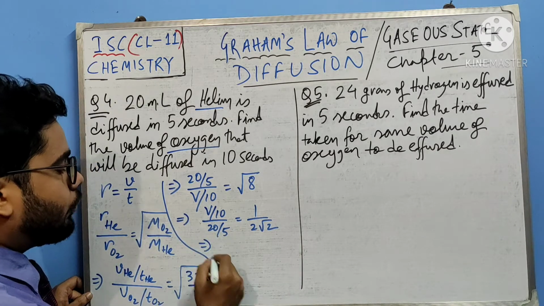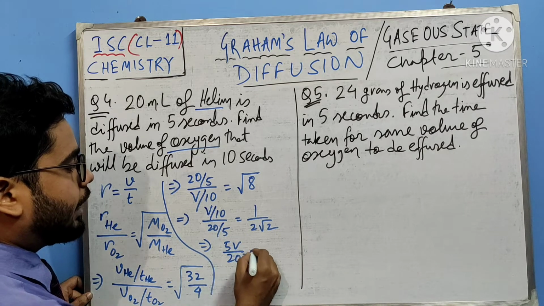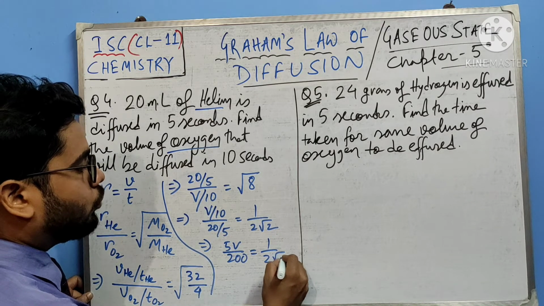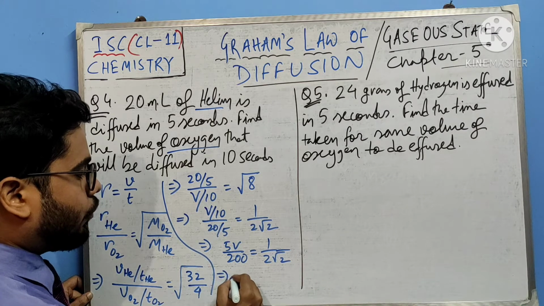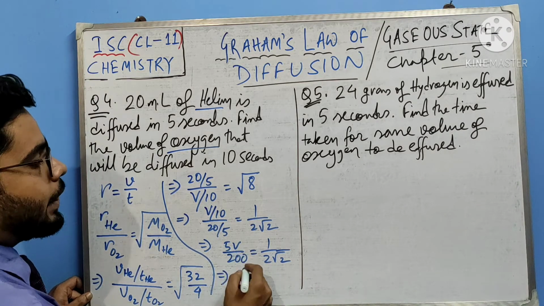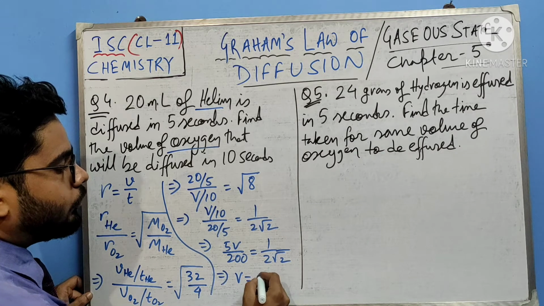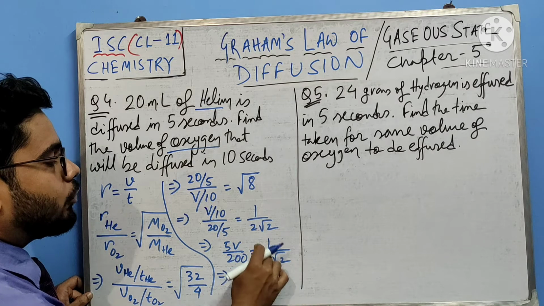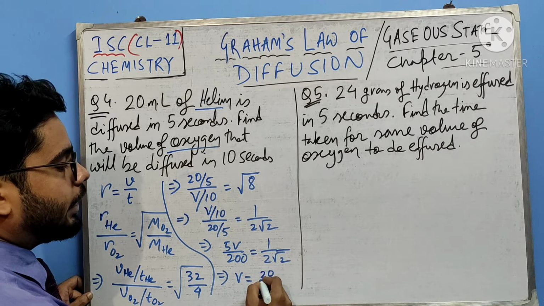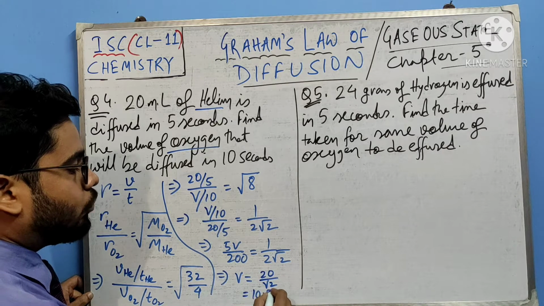Now 5V divided by 200 equals 1 by 2 root 2, right? So V equals 20 by root 2, or else we can write 10 root 2.